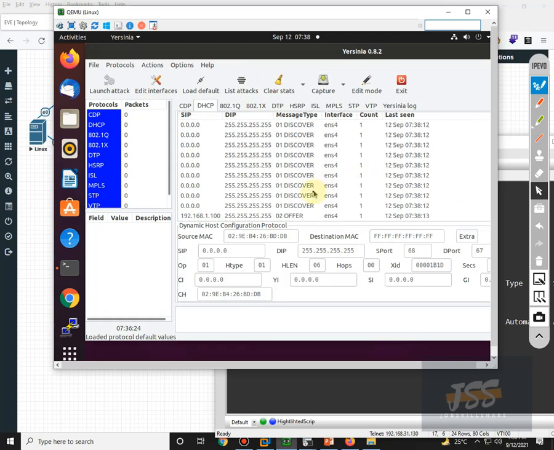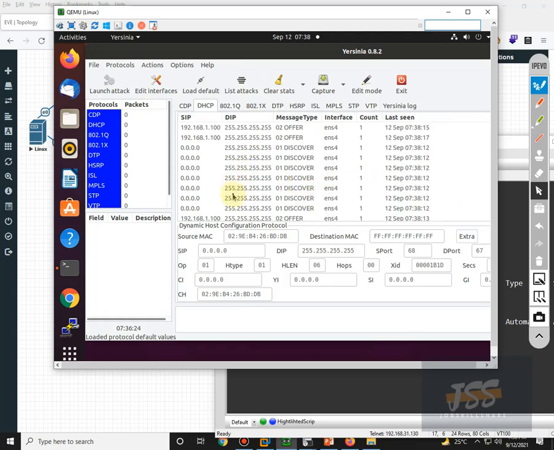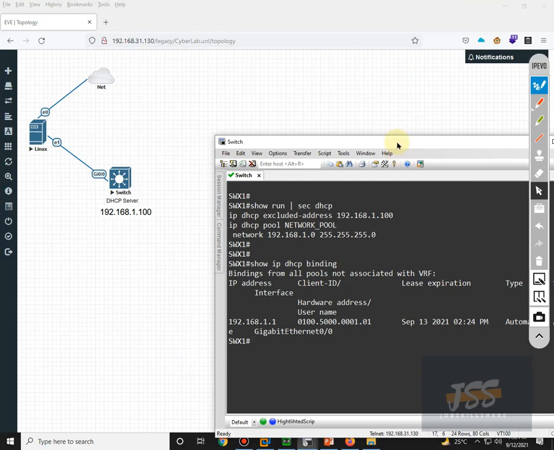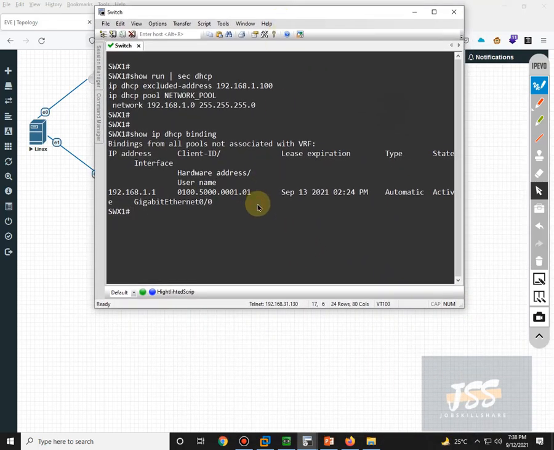As you can see, in a fraction of a second, look how many discover packets have been sent. From here you can see. Okay, so I need to go back to this machine and I will see what I can do. So let's do show ip dhcp binding.